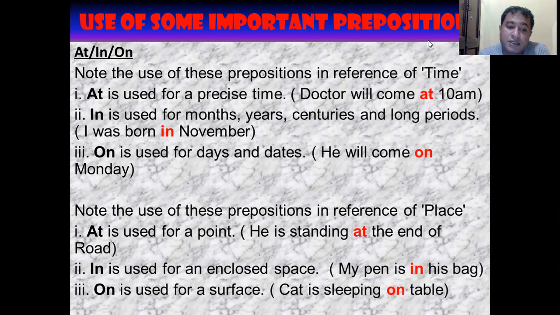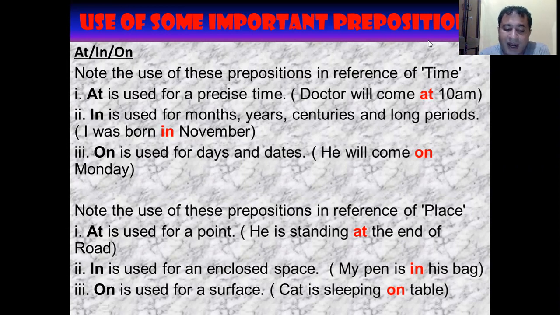Above indicates location only, whereas over indicates location as well as motion. You can say that there must be some space between the two objects while using the preposition above. For example, when you are comparing two objects, there must be some space between them.